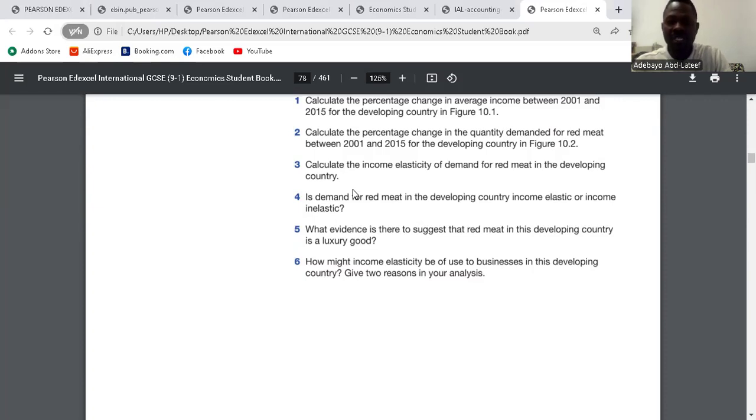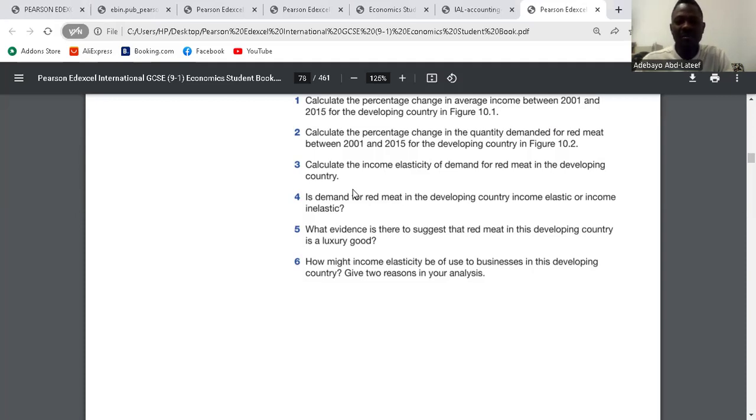Is demand for red meat in the developing country income elastic or income inelastic? Demand for red meat is income elastic because it is 1.7. Clear? Yes. What evidence is there to suggest that red meat in this developing country is a luxury good? It's a luxury good because it is produced for those who can afford it. Is it clear? Yes.